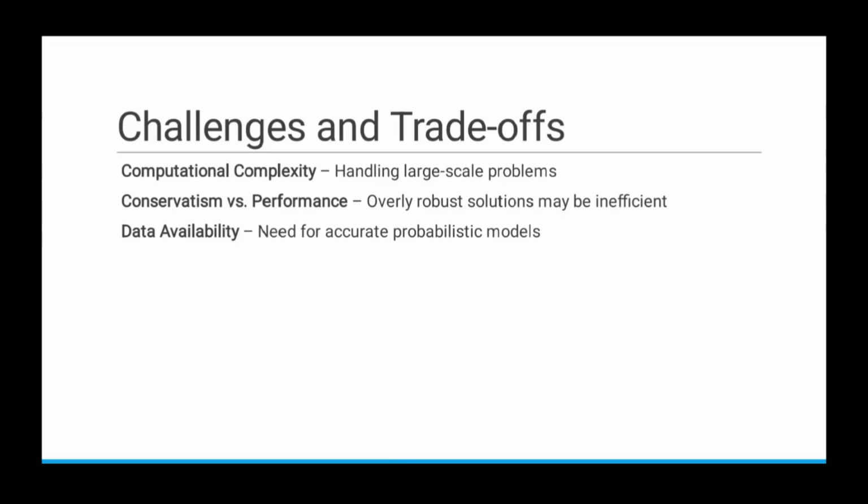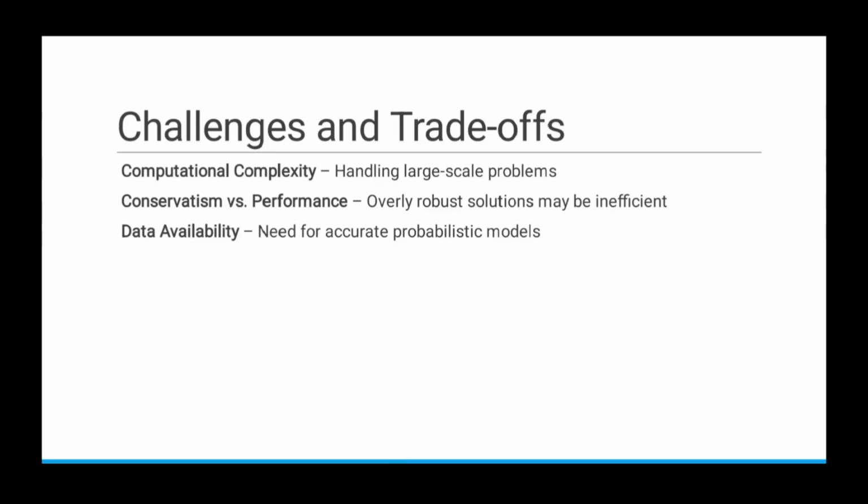Another factor that we need to take into consideration is conservatism versus performance. An overly robust solution may be inefficient. As I mentioned earlier, the worst case situation does not always happen. So if we take our decision only for the worst case situation, it will work for all other cases, but still the solution that we get, the decision variable that we take, is very conservative. It is an overly conservative solution, and that may be an inefficient way of doing it.